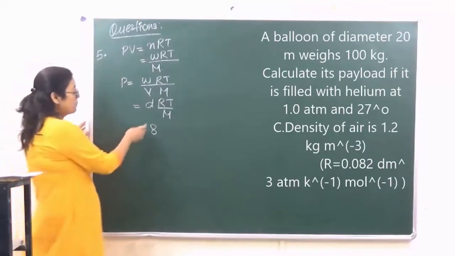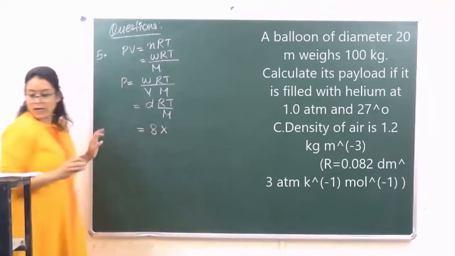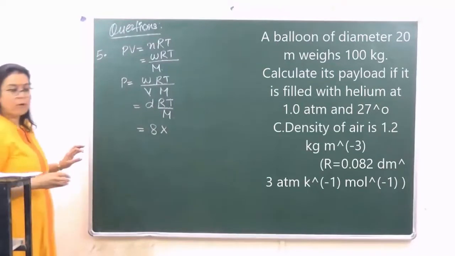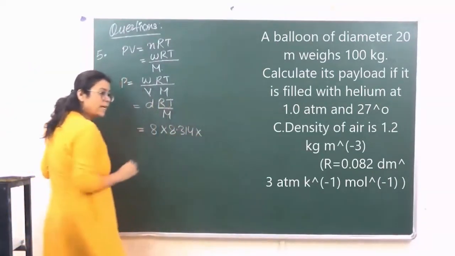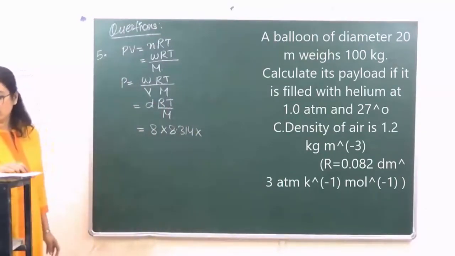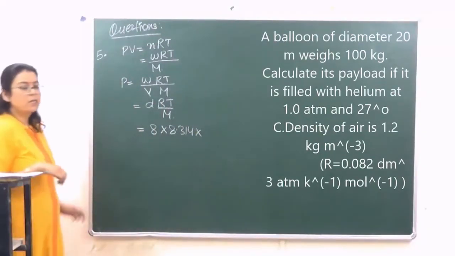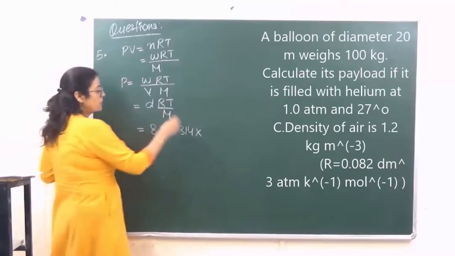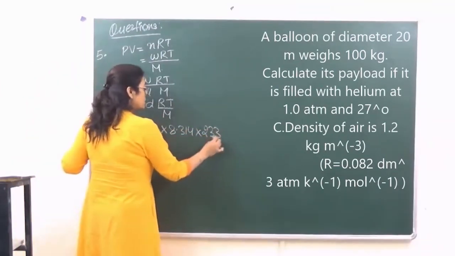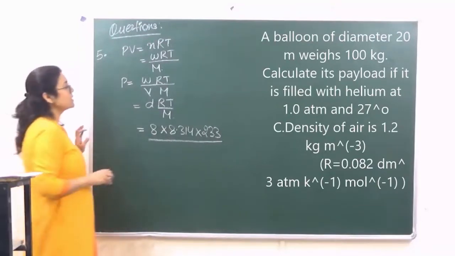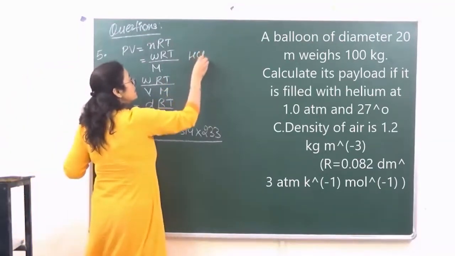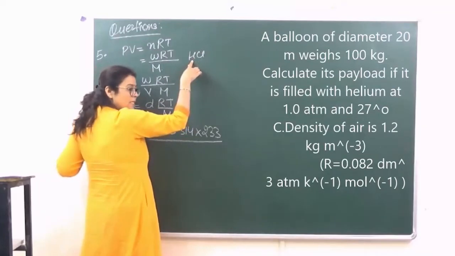So here 8 comes in. The value of R they have given is 8.314. The temperature given is minus 40, so minus 40 plus 273 makes it 233. Molar mass of HCl is 35.5 plus 1, that is 36.5.